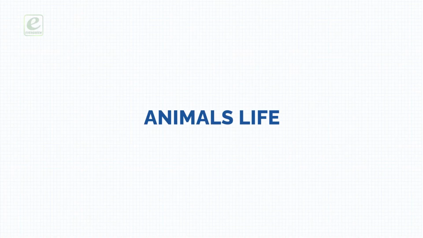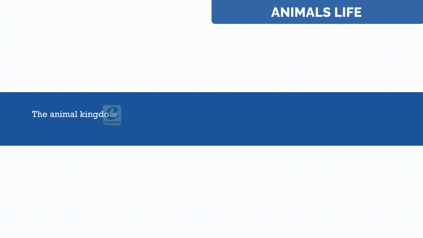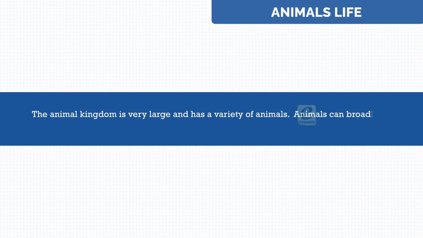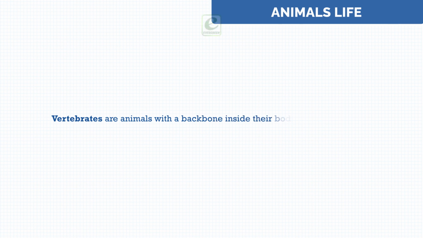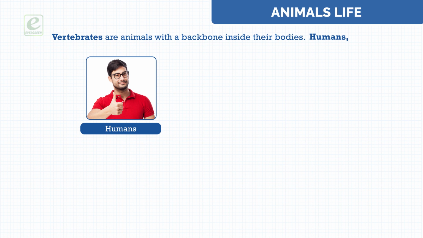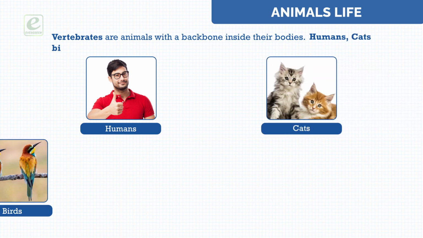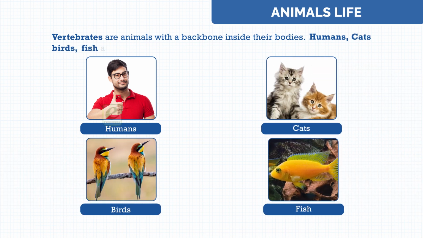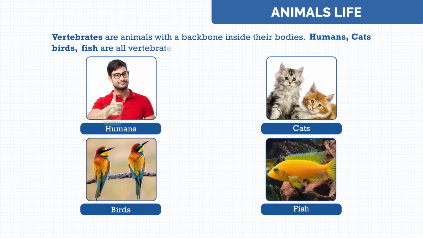Animals' life. The animal kingdom is very large and has a variety of animals. Animals can broadly be classified into two groups. Vertebrates are animals with a backbone inside their bodies. Humans, cats, birds, fish are all vertebrates.